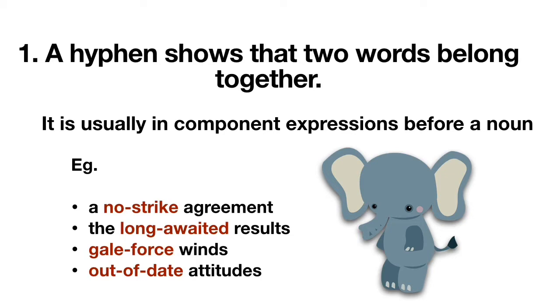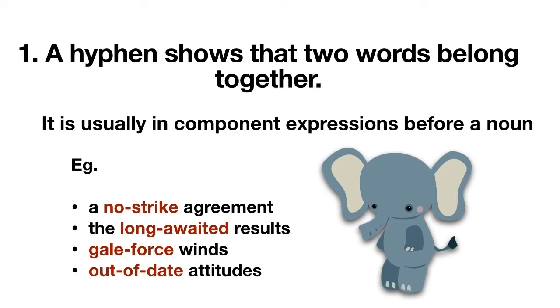Let me ask you a question. How many words are there in the first example, a no-strike agreement? If your answer is 4, it's incorrect. Answer should be 3. There are only 3 words in the first example. Why? No-strike is not 2 separate words, as it is hyphenated, it is considered as a single word.